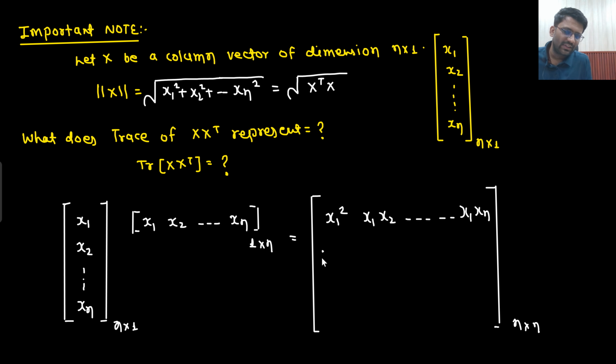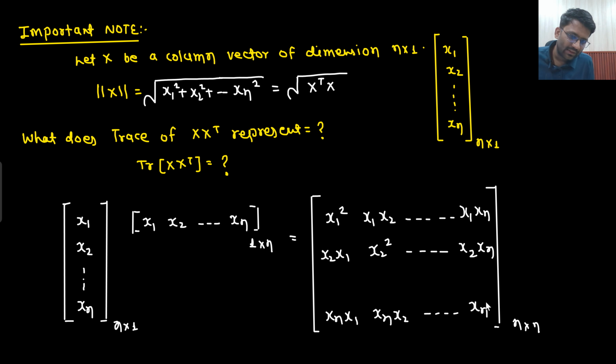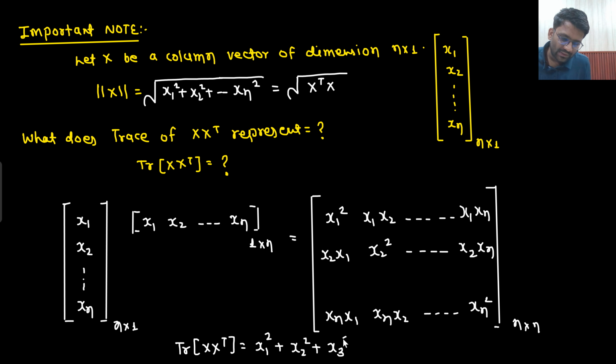Then x2 will be multiplied with x1. Then x2 will be multiplied with x2. You will get x2 square, and then dot x2 xn. Similarly, xn will be multiplied with x1, then xn will be multiplied with x2, then dot xn square. So what is trace representing? What do you mean by trace? This main diagonal. Trace of x into x transpose is simply x1 square plus x2 square plus x3 square, dot xn square.